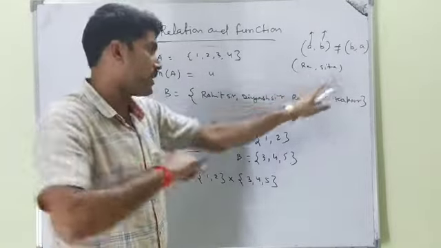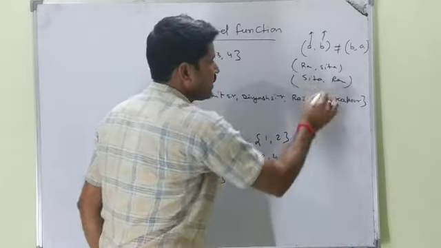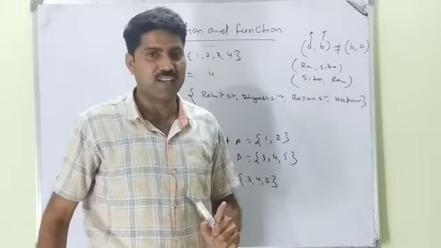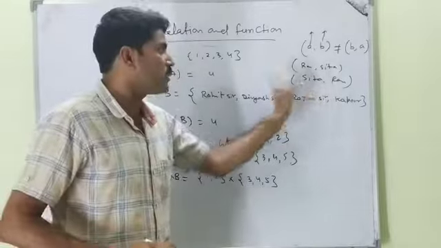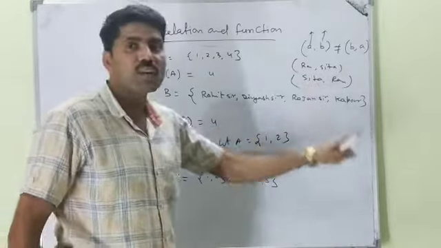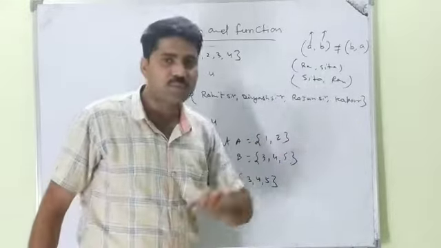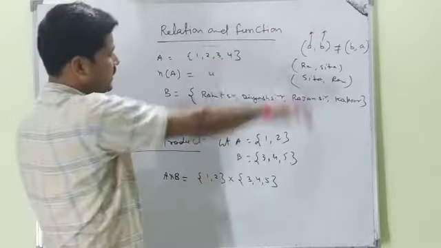It is clear. But if you change the positions, then you cannot say Sita is the husband of Ram. Clear? So this is the difference between the positions. If we change the position, the meaning will also change. But you can say Sita is the wife of Ram. Different meaning. We will discuss in detail when we are teaching relations.